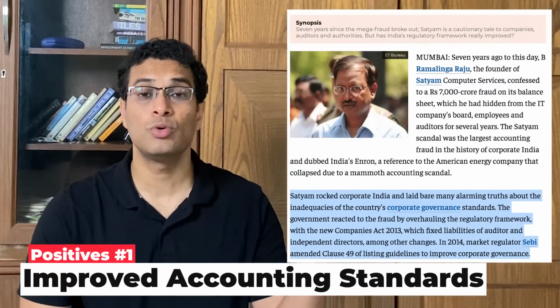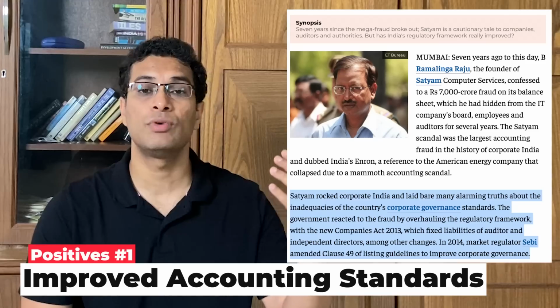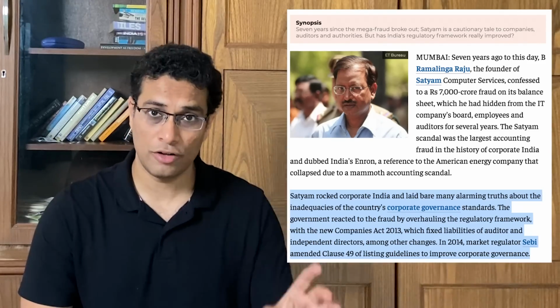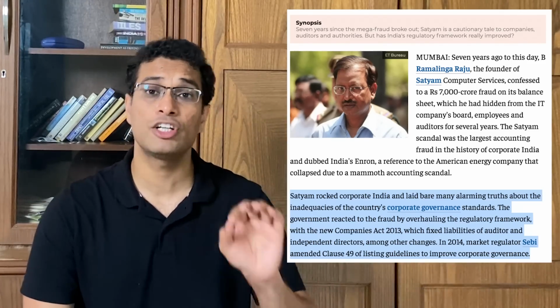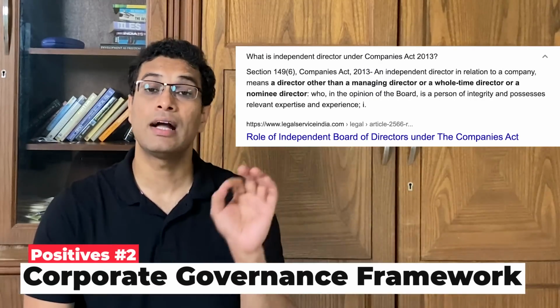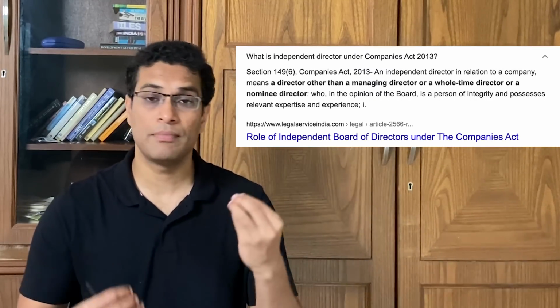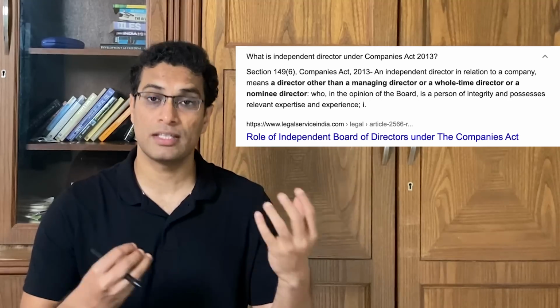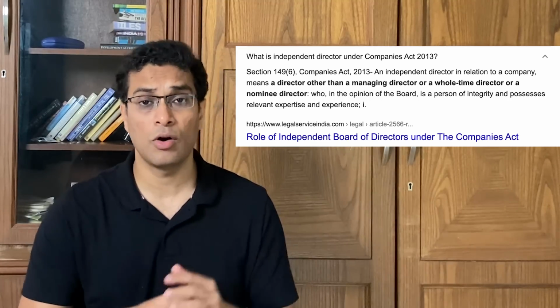So let me also show you some historic snippets to prove this point. This is the story about Ramalinga Raju and how after the Satyam scam, the accounting standards in India underwent a lot of changes. The corporate governance framework changed quite aggressively. Second, let me point you to this particular snippet. This is the Companies Act 2013. This is a major milestone as to how companies reported and undertook better accounting practices. And there are a bunch of different rules that have impacted the stock markets quite positively.